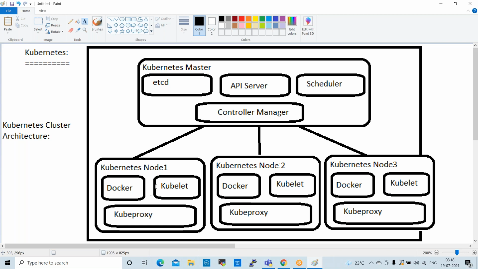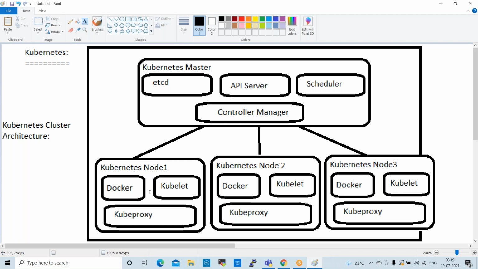In our environment, we have nearly 12 Kubernetes masters and nearly 80 nodes available, because we have an enterprise-level architecture. To maintain that, we have used this environment. So we have Kubernetes masters, and nodes also, right?